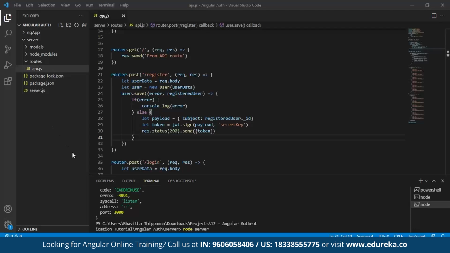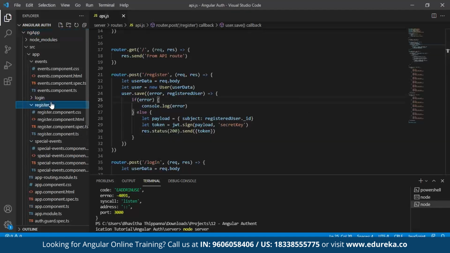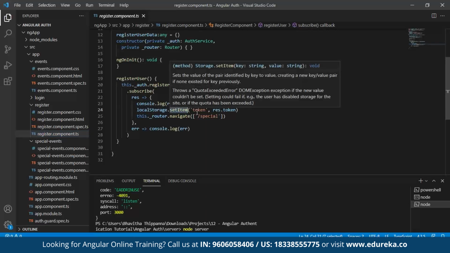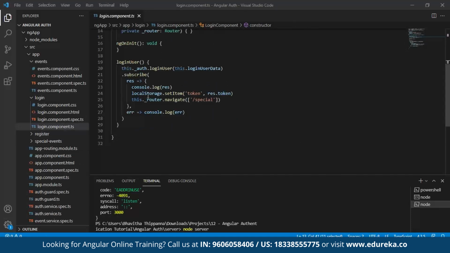Now let's go ahead and see how our JWT is used from our front end side. So we'll go back to our front end. Here, let me get into my registration TypeScript file. As you can see, I have used local storage and am setting my item to token with the response as the token. As you saw there, I have set my response to token, and here I'm using my response as the token. I do the same thing in my login TypeScript file, as you see here. I have set my local storage item to token. This will do the work.